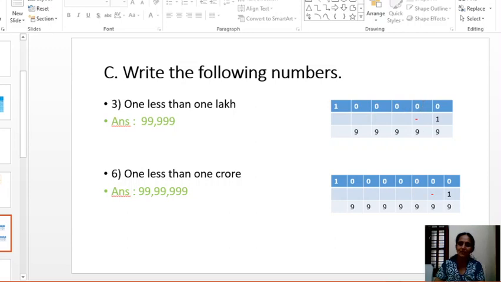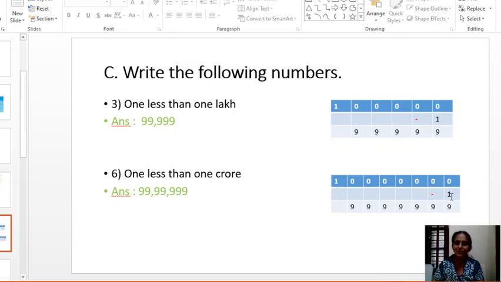Nothing, we need not subtract anything. Write 9. Similarly 9. Already we have taken 1 from the right, so 9 here, 9 here, 9 here. The answer is 99,999.